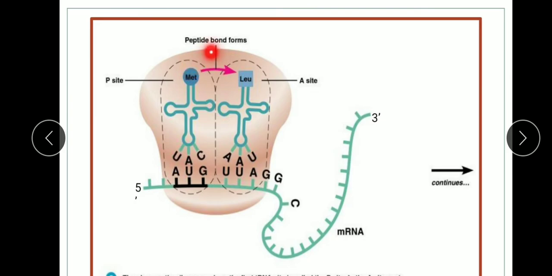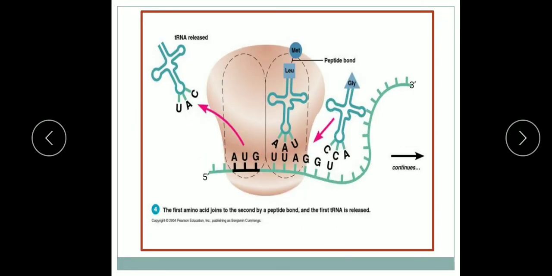So this is dissociated and this is also dissociated. The free tRNA at the P site is now released, and the P site again becomes vacant. So you can see here, the first tRNA is released off, and the P site is vacant. So this is the process of chain elongation.